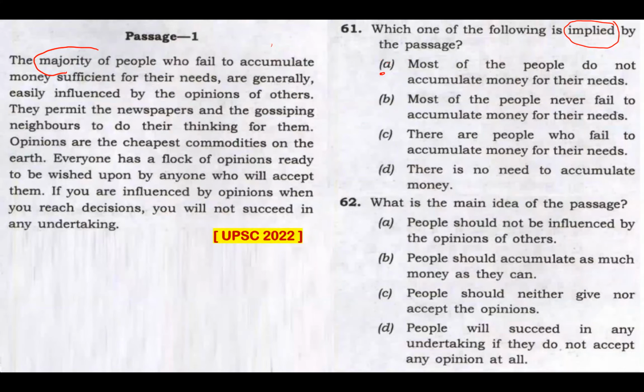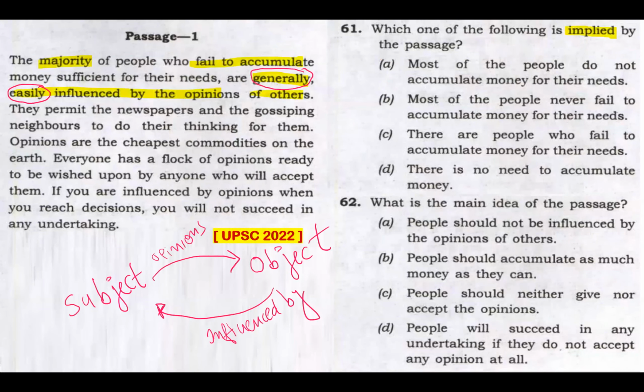But this passage isn't just about a group of people not being able to accumulate money for their needs. The passage is clearly focusing on why they are not able to accumulate money for their needs. There's a reason to it. And that is clearly mentioned here. The majority of people who fail to accumulate money sufficient for their needs are generally easily influenced by the opinion of others. This passage is all about subject-object relationships. Subject is going to have a lot of opinions for the object, and object is going to be easily influenced by the subject. And that is the issue the passage would want to address here. So this certainly is not my implication from this passage.